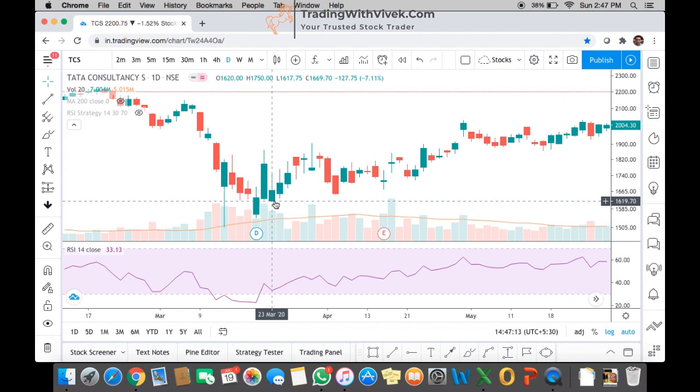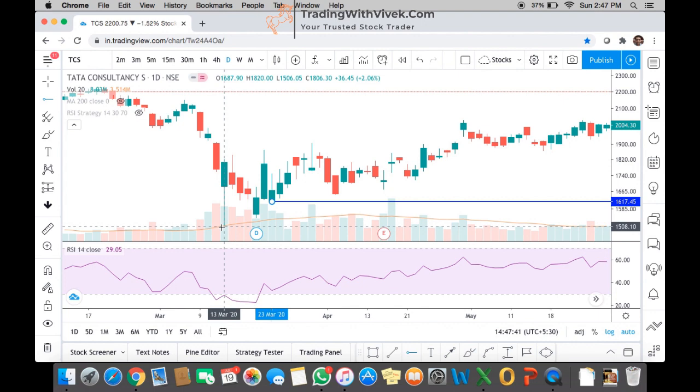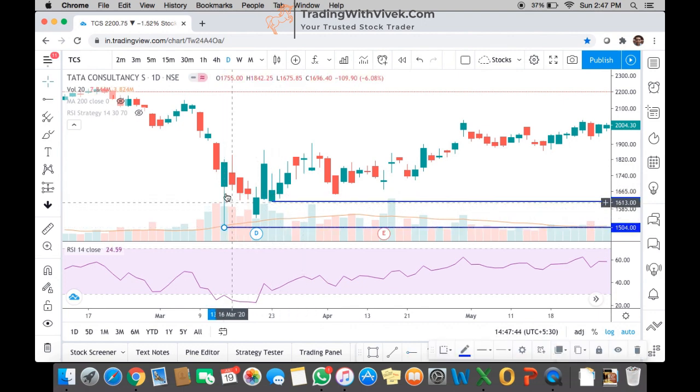So here we will buy at 1619, and where do we keep the stop loss? Let's define where we have bought it. We have bought it here, at 1617. The stop loss should be at the lowest level during the period when RSI was below 30, between this time and this time. So what is the lowest level? The lowest level is this. If the price closes below this stop loss level, then we will exit the trade at a loss. The stop loss will get hit.